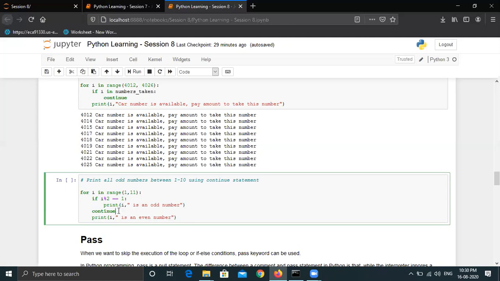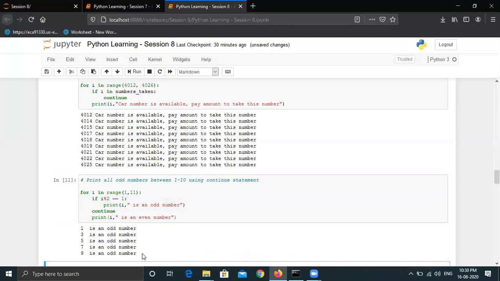So if the number is an odd number, it will print this statement. But if the number is an even number, which means in the next iteration the value of i will be 2, the remainder will not be equal to 1, so it will continue and it will not print for an even number. So only in odd number cases it will print this value. You can see it is always skipping the subsequent statements after the continue keyword. But if I skip this continue keyword by commenting it using this hash sign and run it now, you can see it is printing all the numbers.